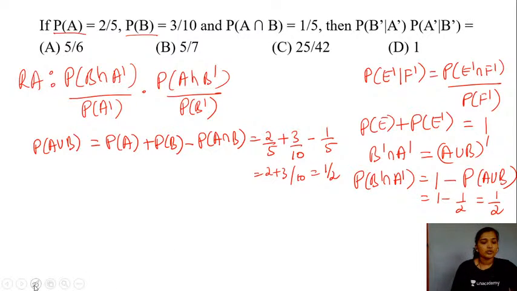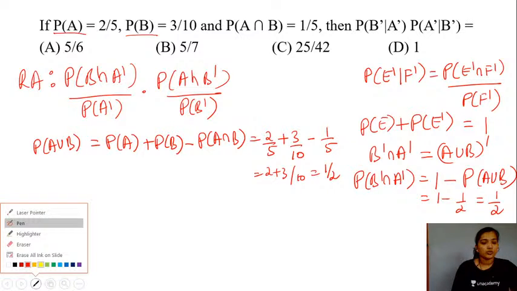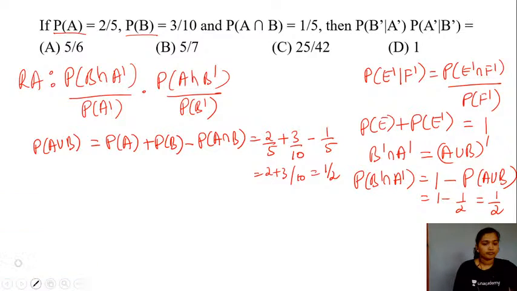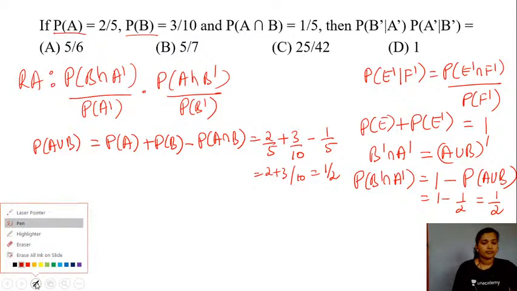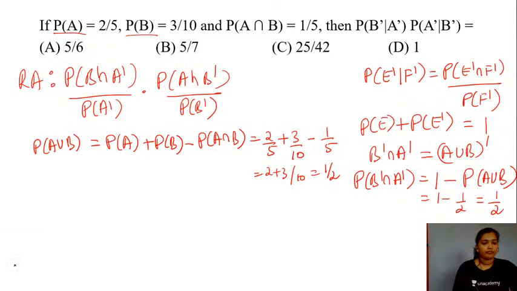Now let us substitute the values in the formula there, students, and let's get the answer for our question here. Right? So probability of B complement and A complement, what are the values now? Half divided by what will be the probability of A complement?